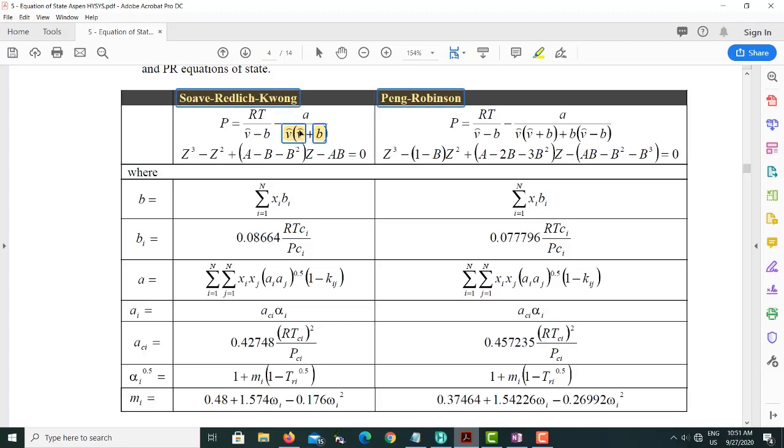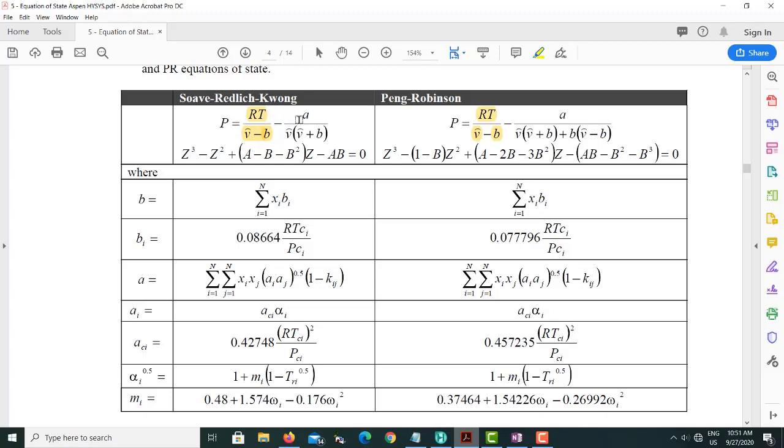So these are the two comparisons that are done. If you look at the comparison study, you can see here this part of the equation of state is almost similar. What this basically means is that the molecular volume is fine. There is no problem with the molecular volume. You're adding a molecular volume, so this part is totally correct.